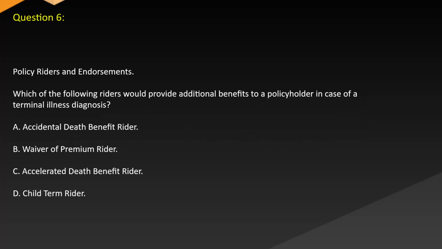Question 6. Policy riders and endorsements. Which of the following riders would provide additional benefits to a policyholder in case of a terminal illness diagnosis? A. Accidental death benefit rider. B. Waiver of premium rider. C. Accelerated death benefit rider. D. Child term rider.